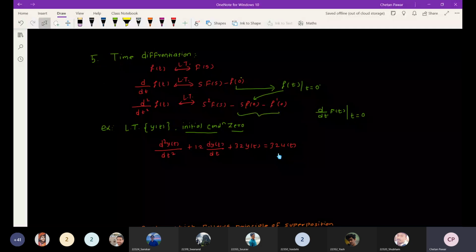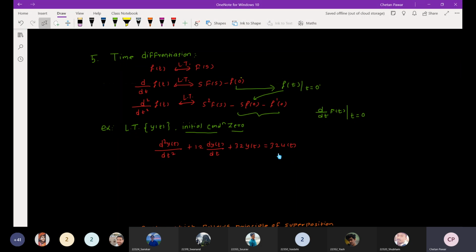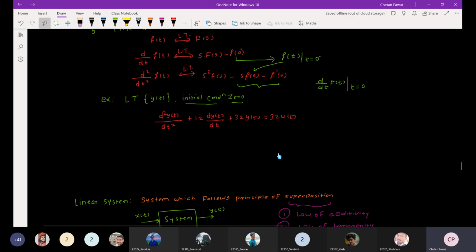All the f of 0 terms you are seeing are initial conditions. Since they are 0, these two terms and this one term get eliminated when you calculate the Laplace transform of the derivatives of that signal.